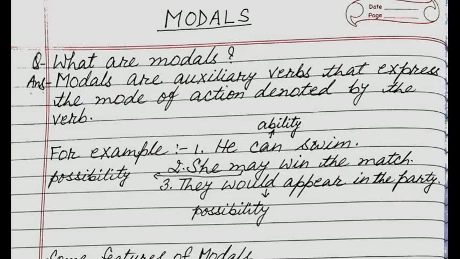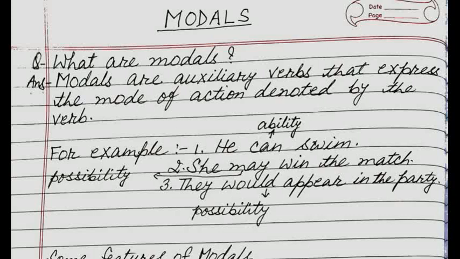First sentence is, he can swim. Here you can see that he can swim shows the ability, that he has the ability to swim. Means he is able to swim. And can is the word which is denoting his ability.